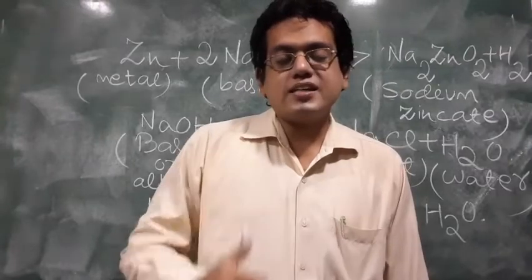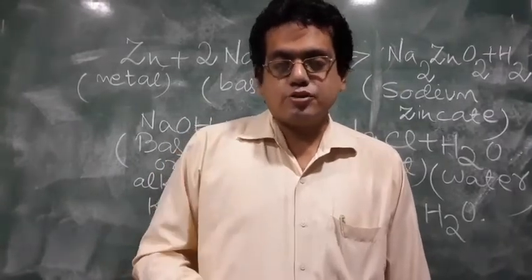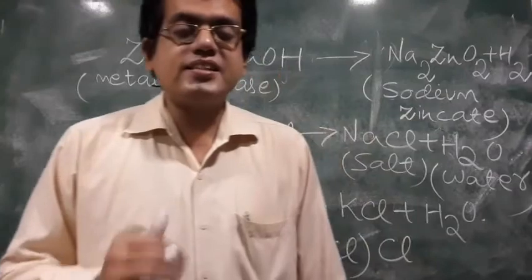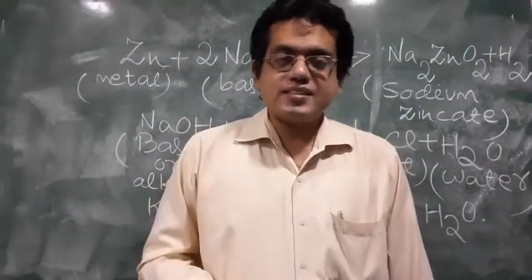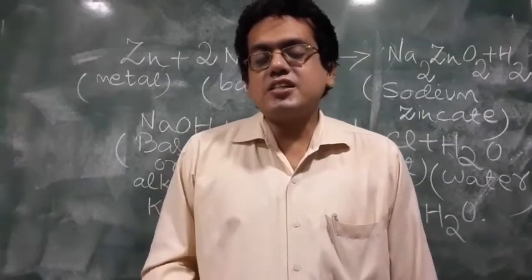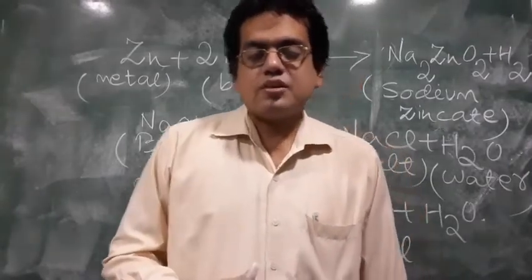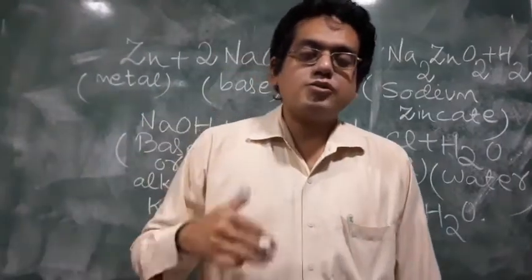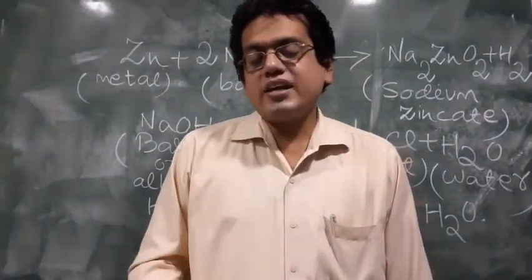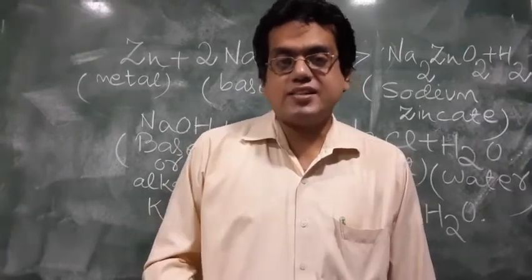You know that in our stomach an acid is produced called hydrochloric acid, HCl, but whenever we eat a lot of junk food, what happens? The amount of secretion of the acid also increases, and then we might suffer from acidity.